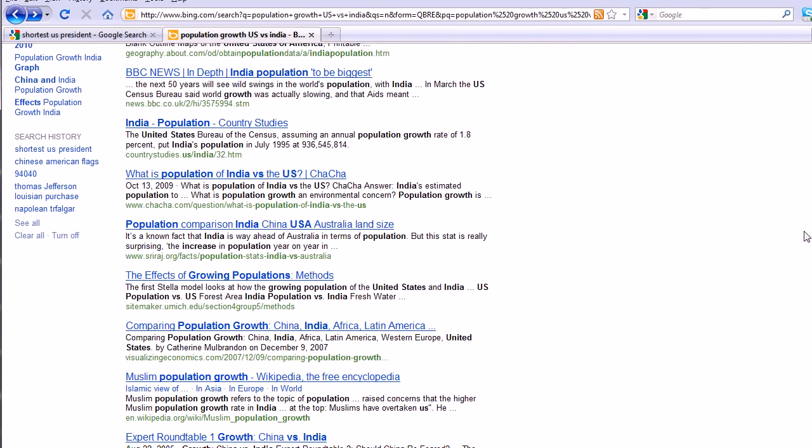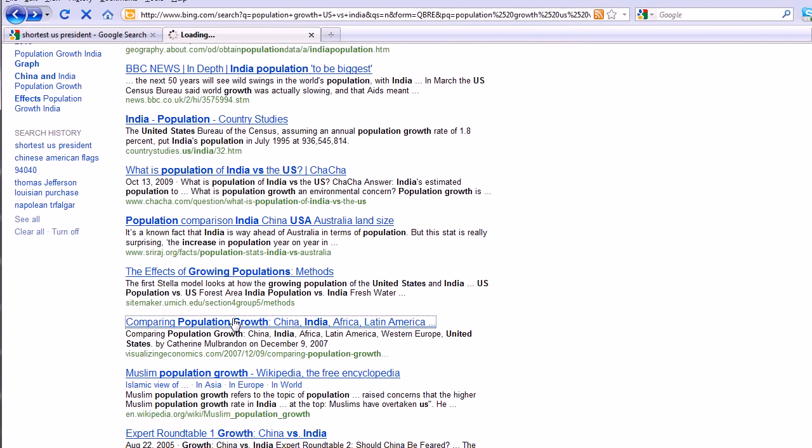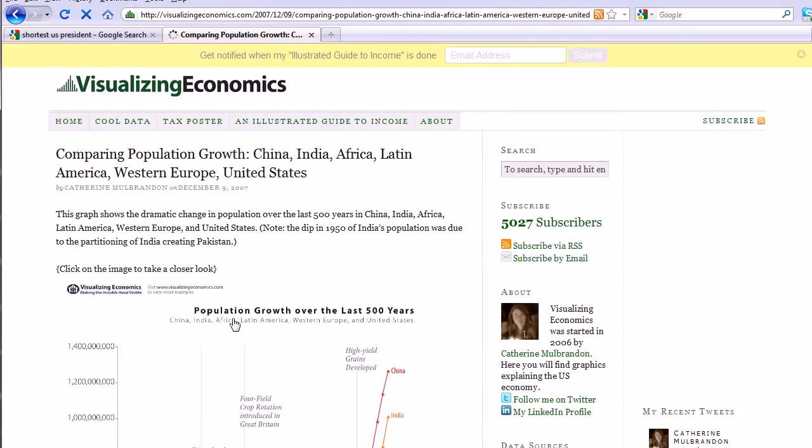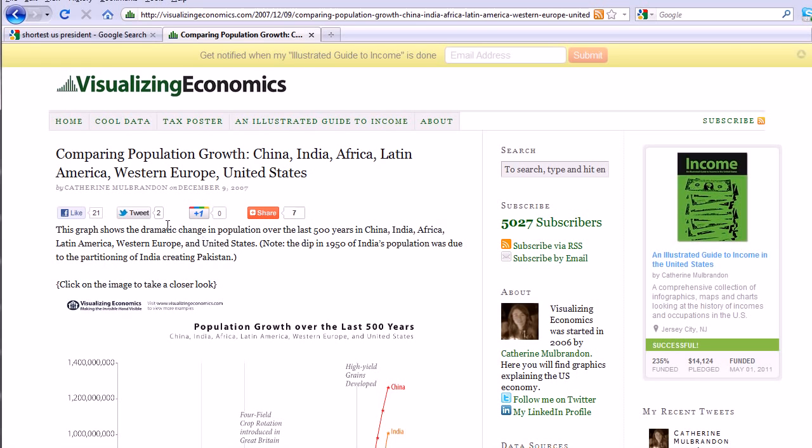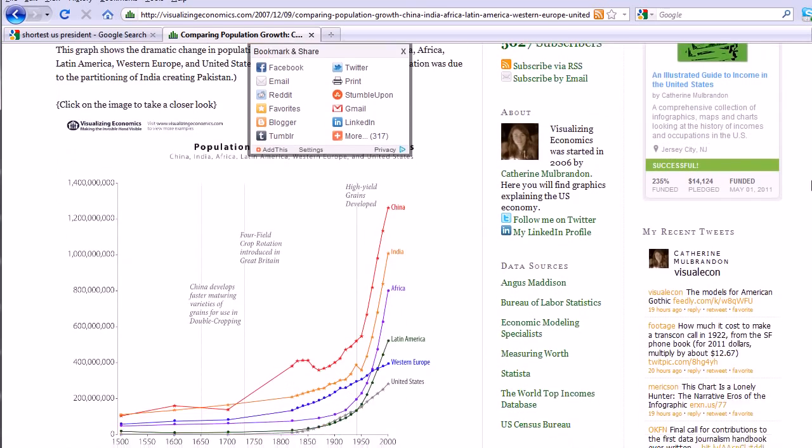Effects of growing populations, comparing population growth. That looks good. That looks great. And it's by a site, Visualizing Economics, and this sounds like what you want. It looks like a legitimate site, and she even has a legitimate name. Catherine Mulbrandon sounds very professional and authoritative to me.